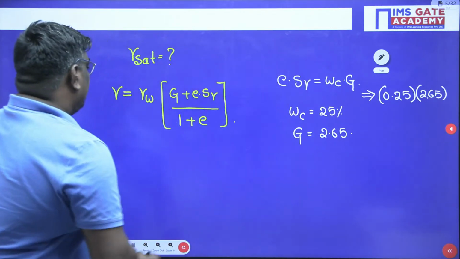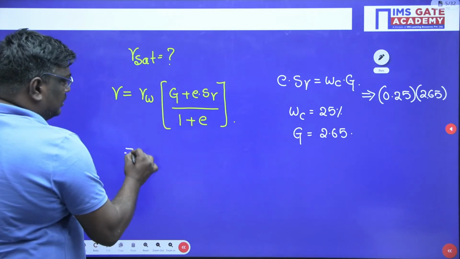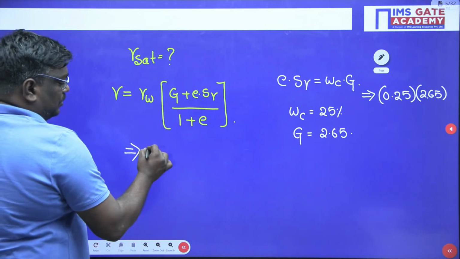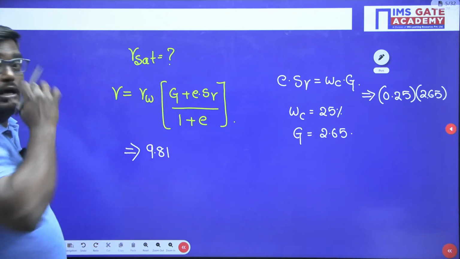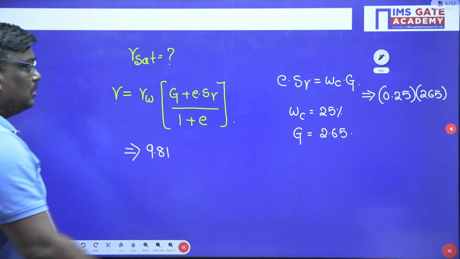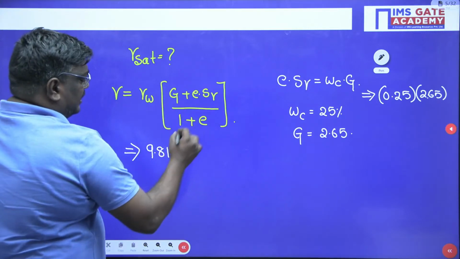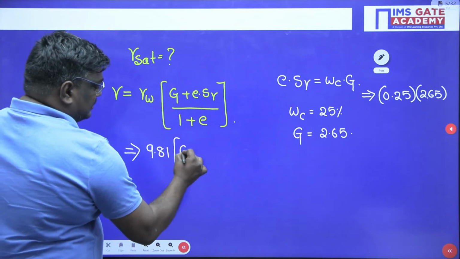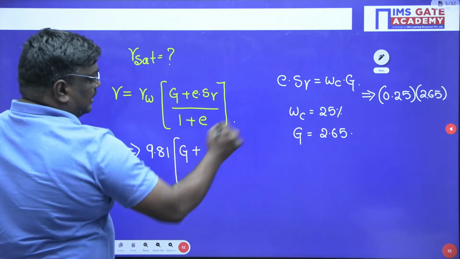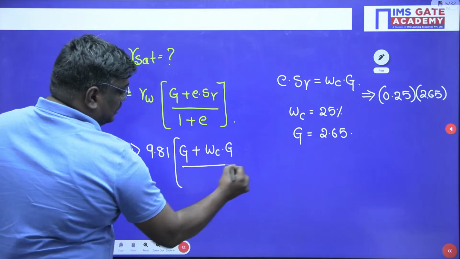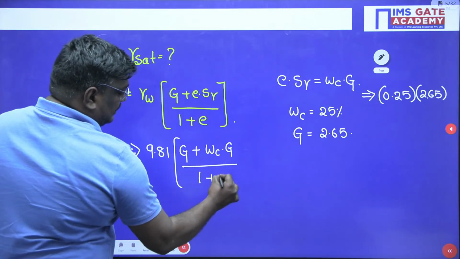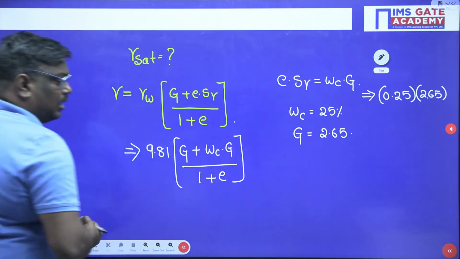Here gamma w is equal to 9.81. Are you following, my dear students? So G plus e·Sr can be written as G plus water content into G, upon 1 plus e. Are you clear?